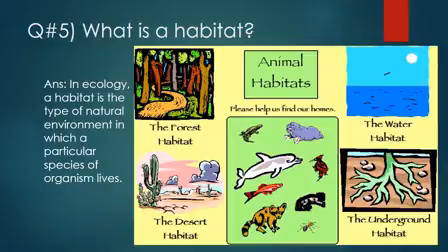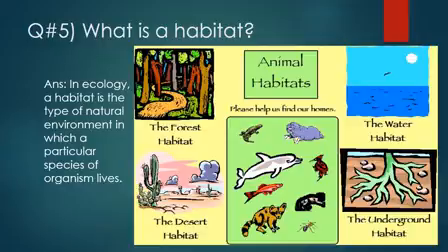Like you can see in the picture, there is a forest habitat, meaning the one animal or plant which is living in the forest. Then there are animal habitats. There are some water habitats also. The animal habitats are the ones where they can live in any condition. If they are living in one particular condition, then that will be the animal habitat of that particular one.